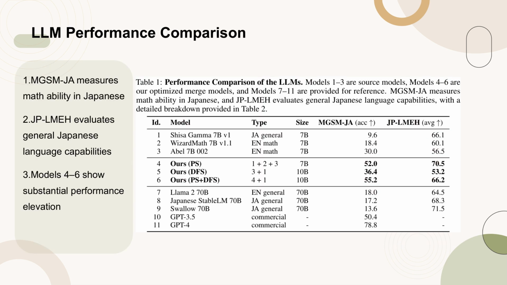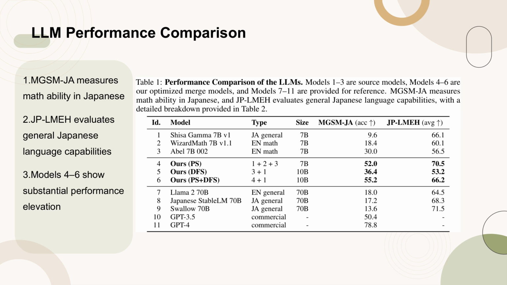Table 1 presents a comprehensive comparison of the performance of various LLMs. The table categorizes models into source models, 1 to 3, optimized merge models, 4 to 6, and reference models, 7 to 11. The MGSM-JA column evaluates the mathematical proficiency of the models in Japanese, while the JP-LMH column assesses their general Japanese language capabilities. Notably, the optimized merge models, 4 to 6, demonstrate significant improvements in performance, highlighting the effectiveness of the merging strategies employed.